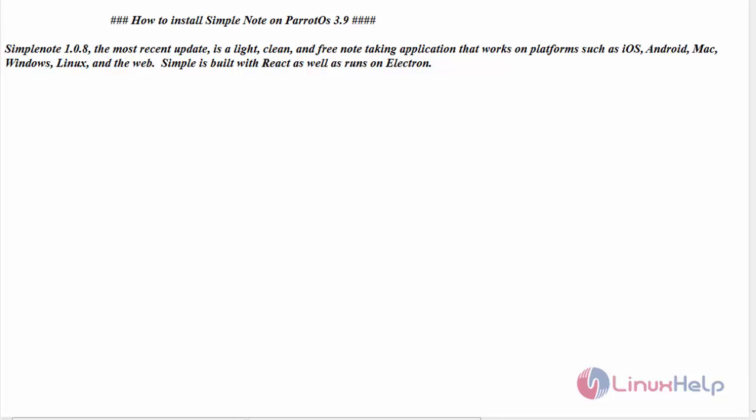Today we are going to see how to install Simplenote on ParrotOS version 3.9. Simplenote version 1.0.8, the most recent update, is a light, clean and free note-taking application that works on platforms such as iOS, Android, Mac, Windows, Linux, etc. Simplenote is built with React and runs on Electron. Now let us see the installation of Simplenote on ParrotOS.